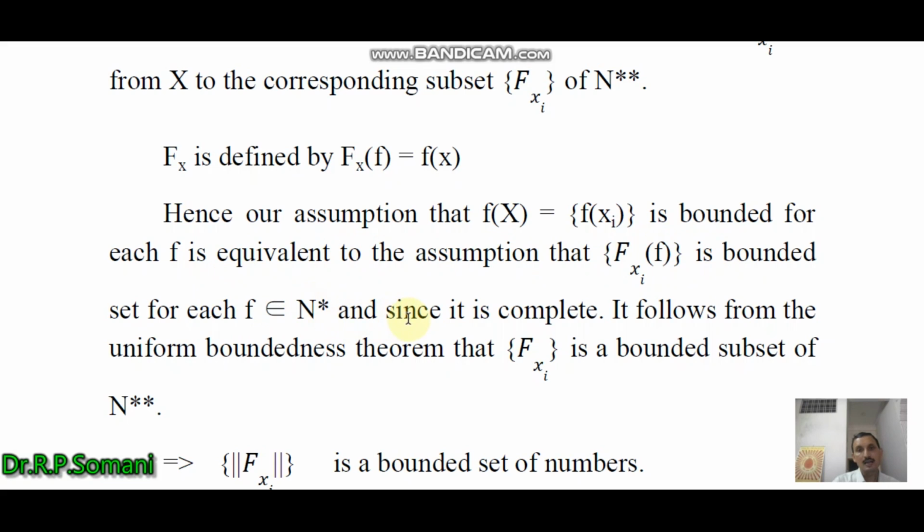Since N star is complete, it follows from the uniform boundedness theorem that F_xi is a bounded subset of N double star.